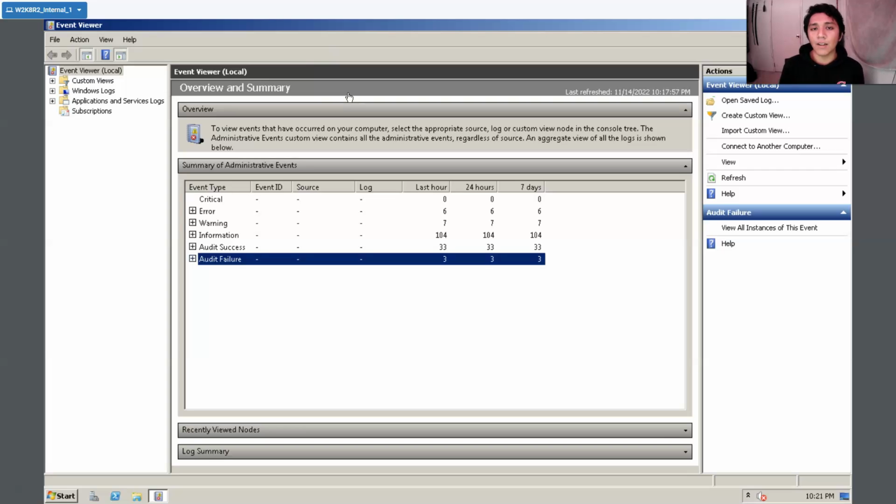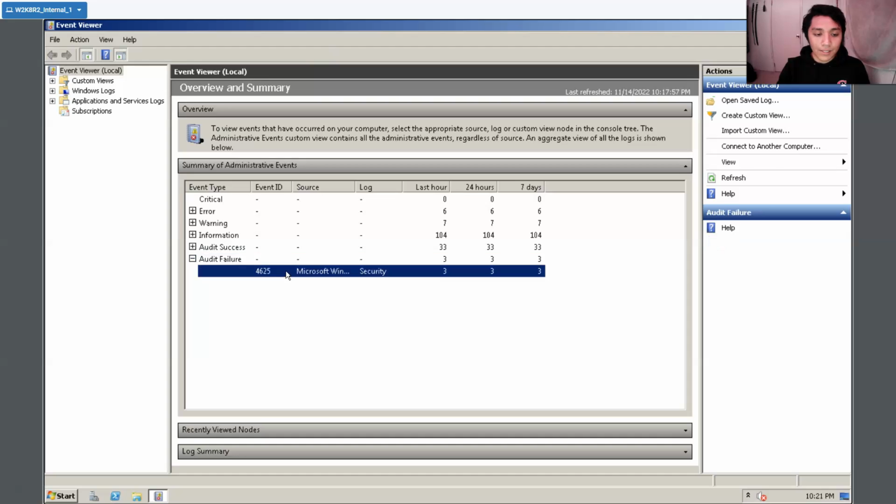So for this demonstration, I'll be showing one example of an audit failure. Previously, when I was trying to log into this computer, I had accidentally inputted the wrong password, so that would count as an audit failure, an unsuccessful login. To view this, we first click the summary of administrator events, and then double click the event ID, which is 4625.